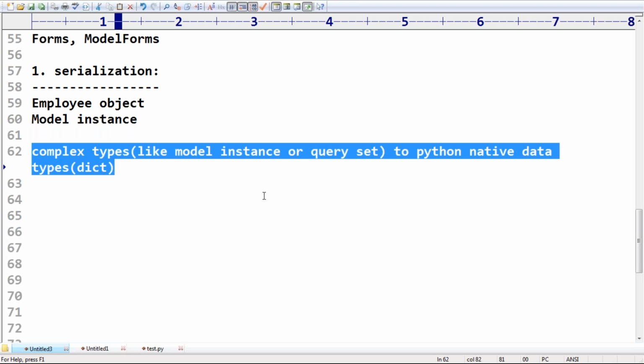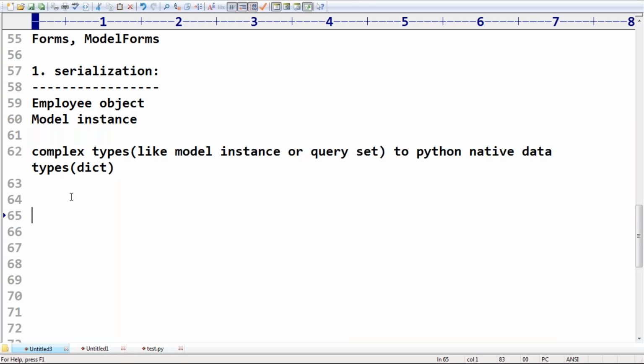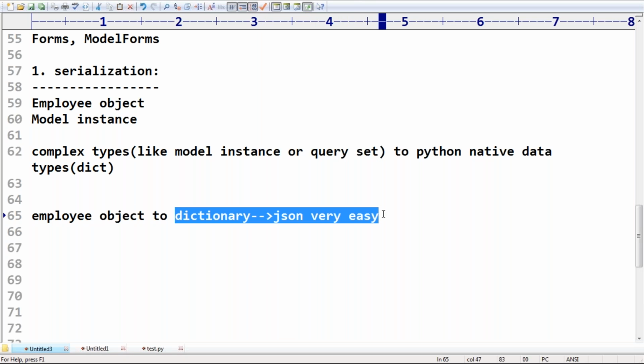Friends, is everyone in a position to understand, right? Now immediately we ask: sir, if I convert an employee object to a Python dictionary, what is the advantage of this serialization? Very simple, sir. Converting that dictionary to JSON is very easy. JSON's nearest form is the dictionary, but not the employee object.